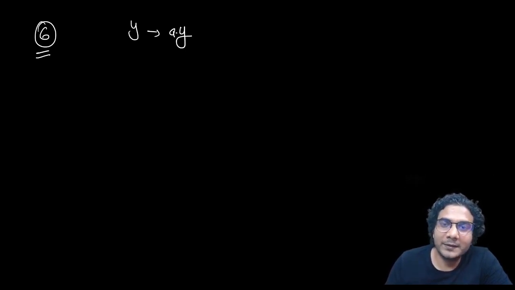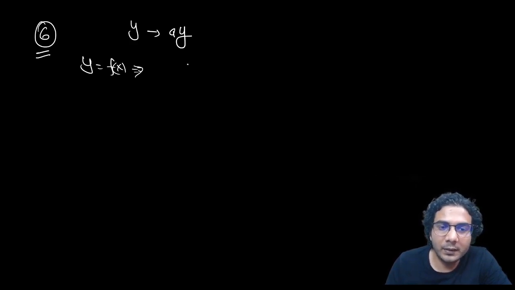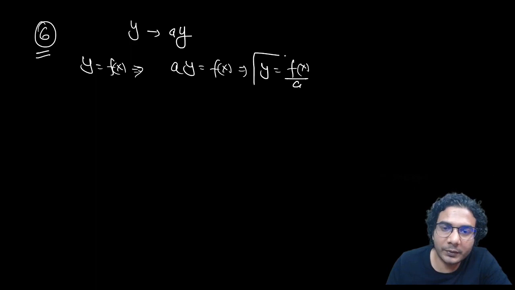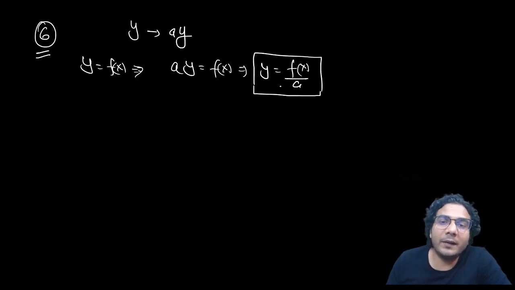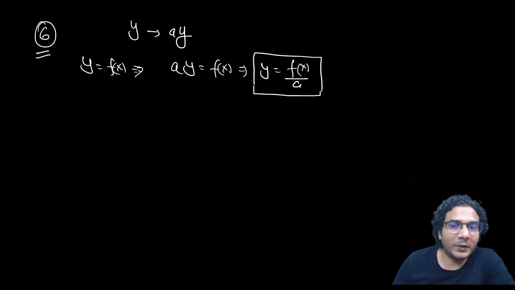So replacing y by ay means the new equation will become ay is equal to f(x), or you can say y is equal to f(x) upon a. So multiplying a to y means dividing f(x) by a. In this way it is easy to understand.